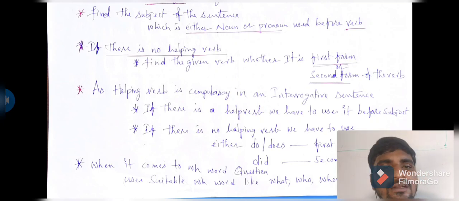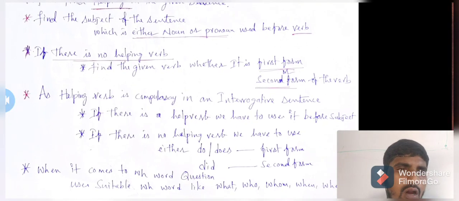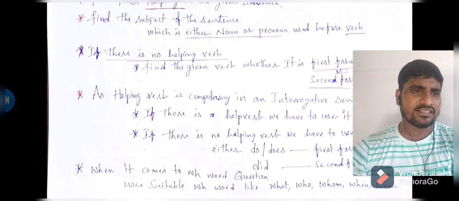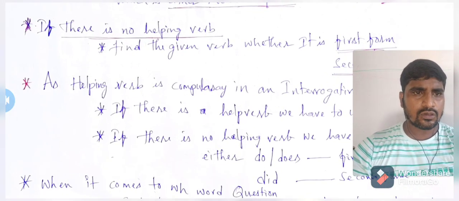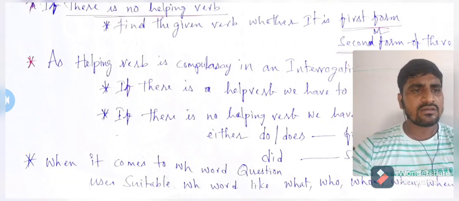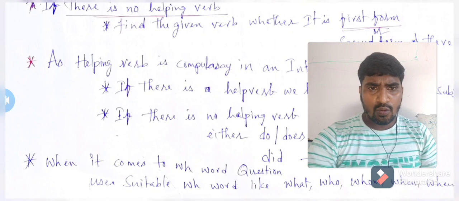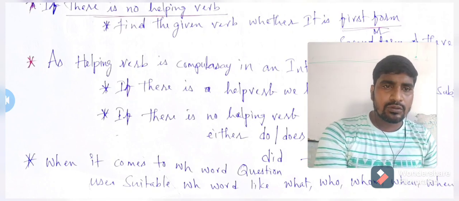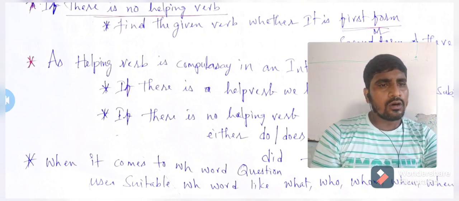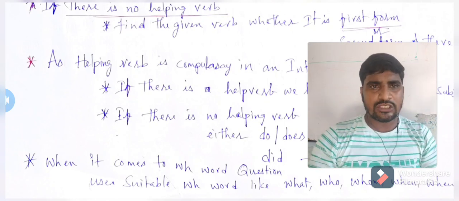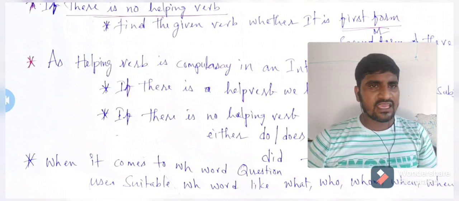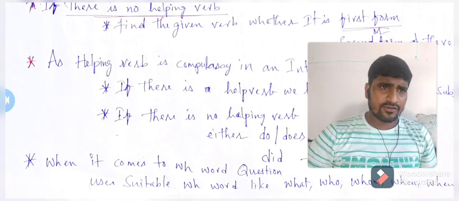When it comes to the WH word part, use a suitable WH word like what, who, whom. That completely depends on us, so we have to use a suitable WH word. What are those WH words? At the bottom of my picture it was given. I am reading the bottom line: when it comes to WH word questions, use suitable WH words like what, whom, who, when, where. By using these, we can convert an assertive sentence into an interrogative sentence. In this way, we can make an assertive sentence into an interrogative sentence.